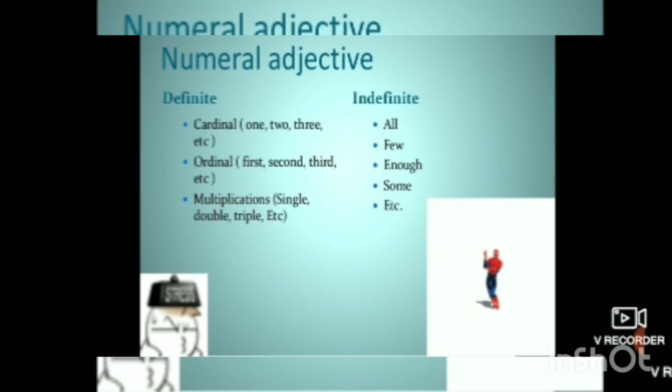Ordinal numbers are also definite. Like if I say she came first, my son came second, my neighbor came third. So this is also definite information. And multiplication: if I say single, double, triple, etc., these are everything I can state definitely. So whenever I state anything, it comes definite, and these are the cardinal, ordinal and multiplicative types of the numeral adjectives.